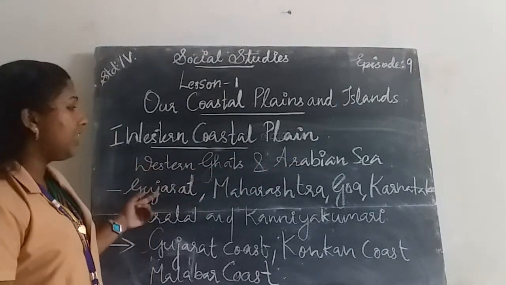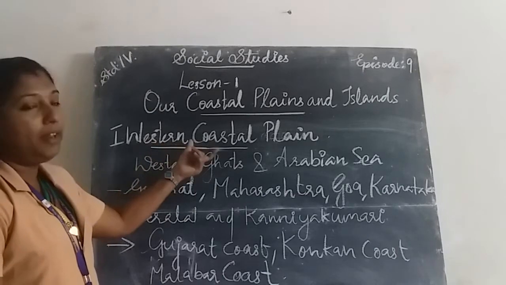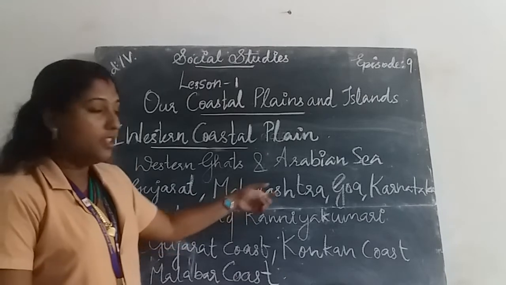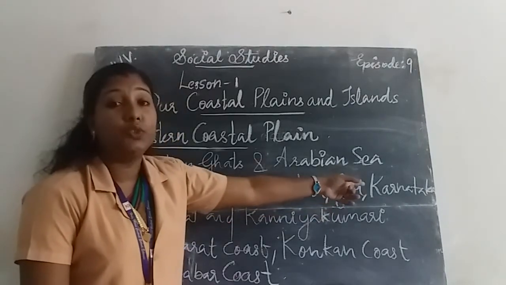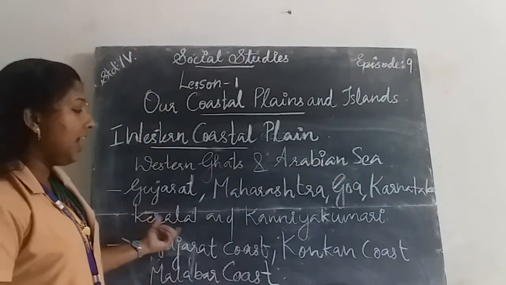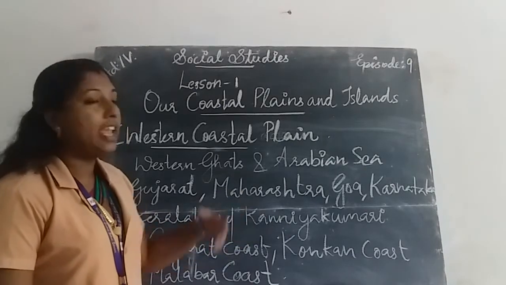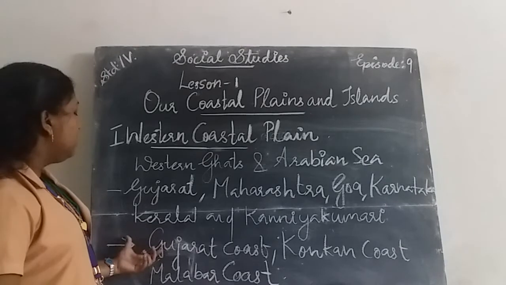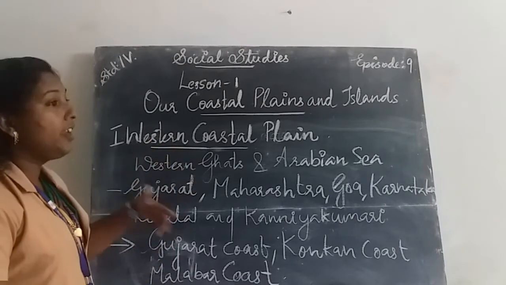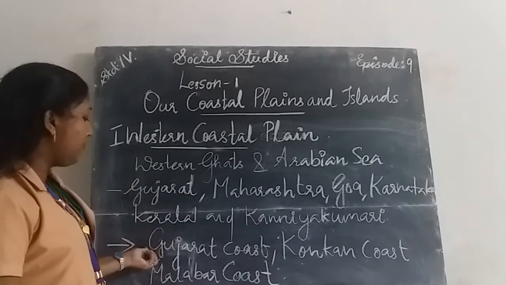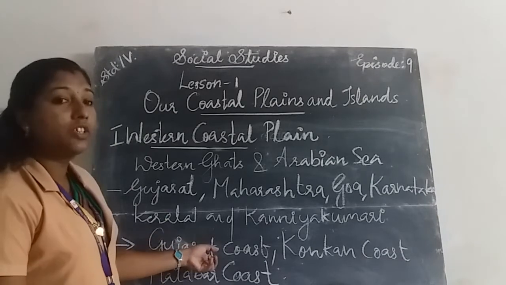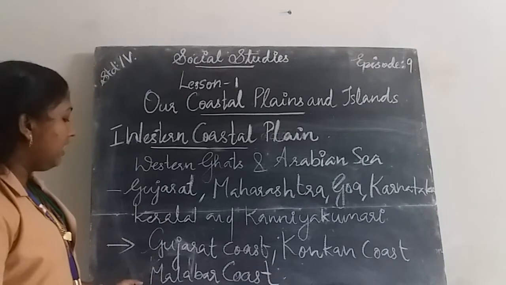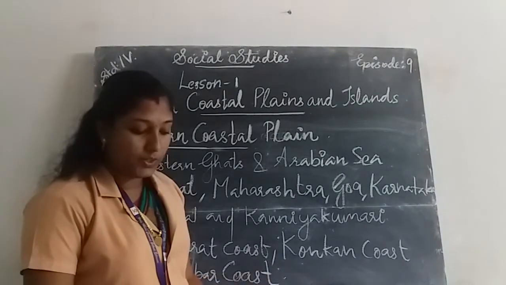It starts from Gujarat, then Maharashtra, Goa, Karnataka, Kerala, and ends at Kanyakumari. It is divided into three parts: Gujarat coast, Konkan coast, and lastly the Malabar coast.